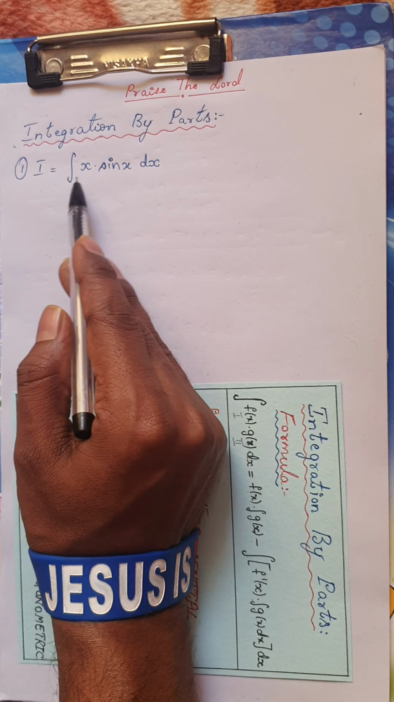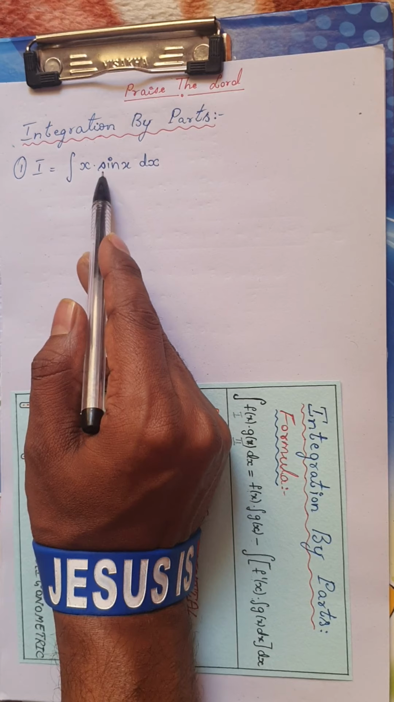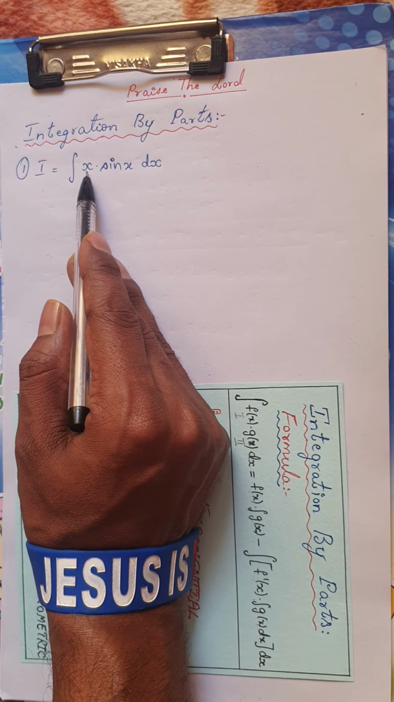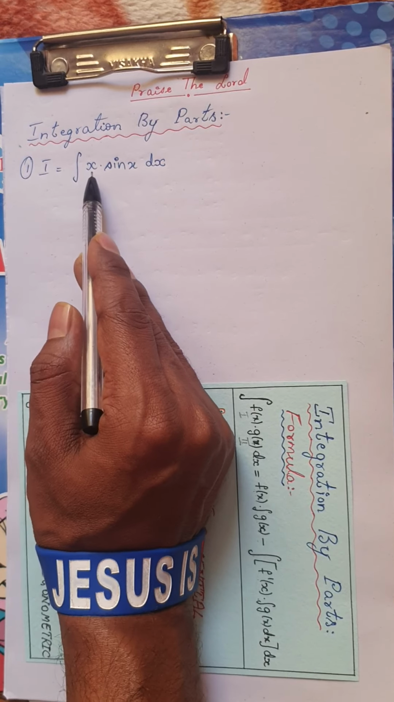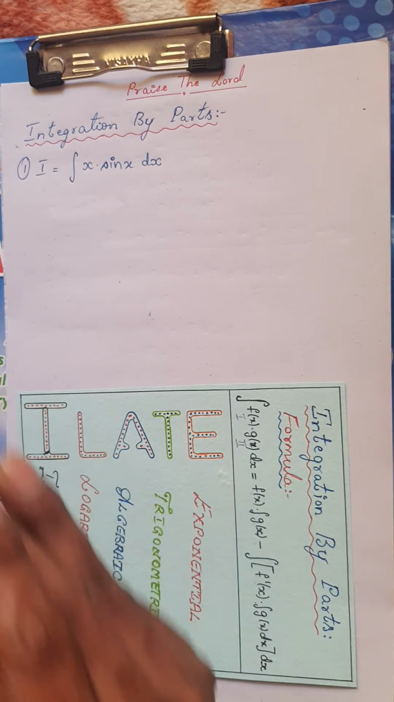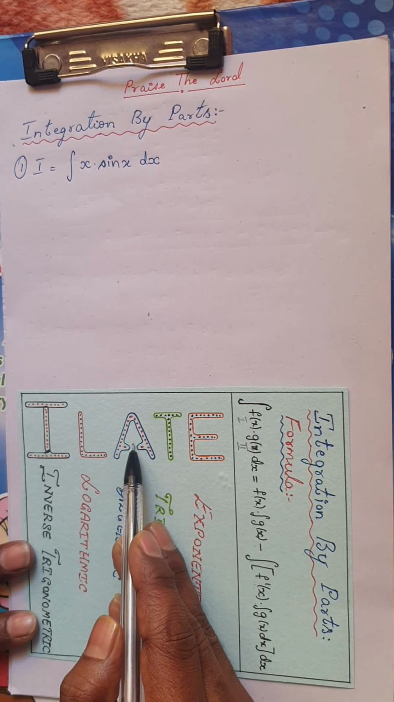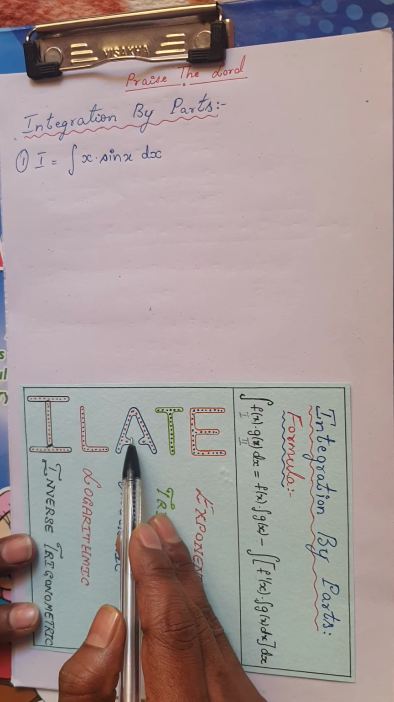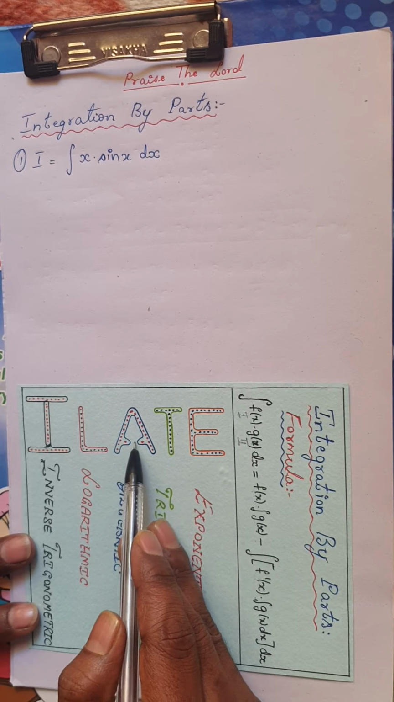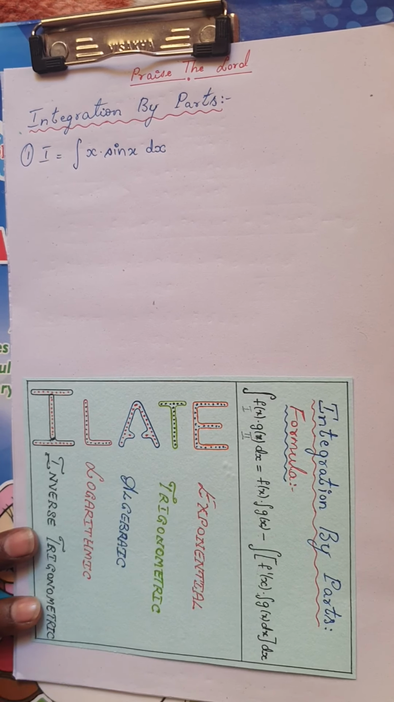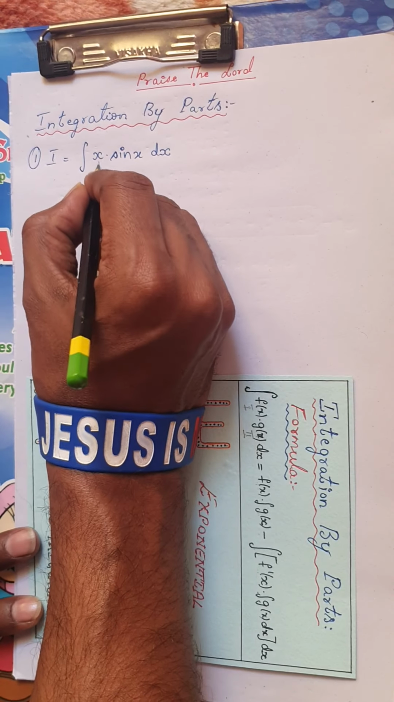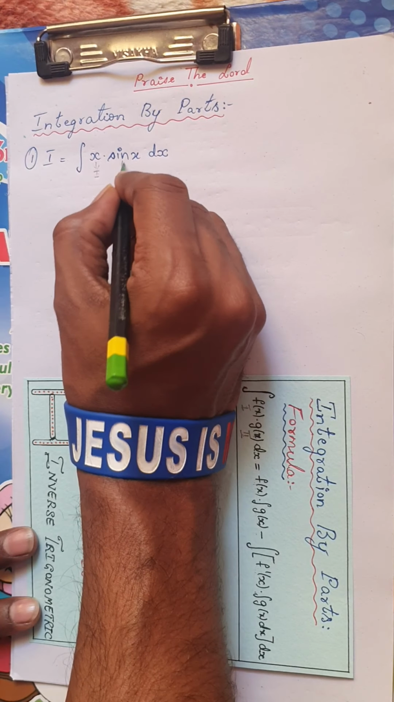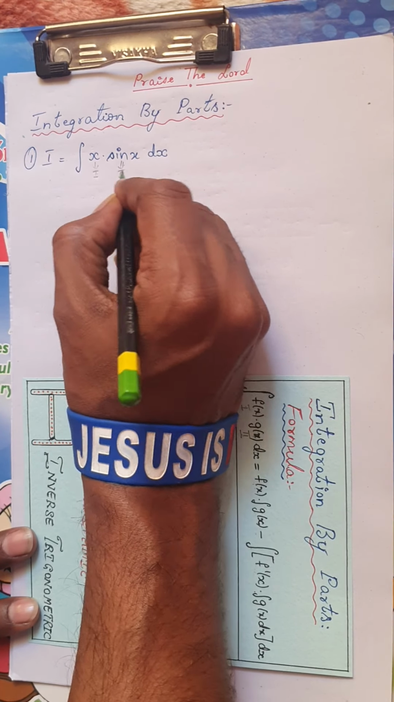I have the integral of x sin x dx. So sin x is a trigonometric function, we know that. Now x is simply an algebraic function. So the two given functions here are, one algebraic, the other trigonometric. Since the functions are algebraic and trigonometric, as I told you, algebraic comes first. So I will consider the algebraic function as the first function, and I will consider sin x as the second function.